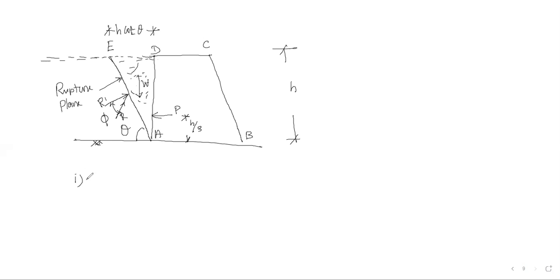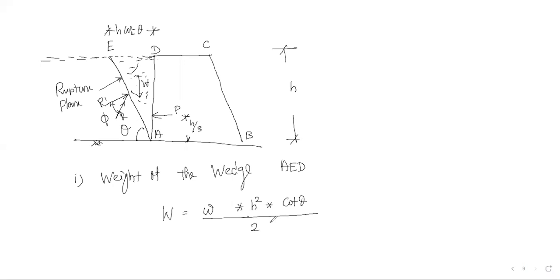First one is the weight of the wedge, AED. W is equal to the weight density of earth multiplied with h squared into cot theta by 2. This is the formula.